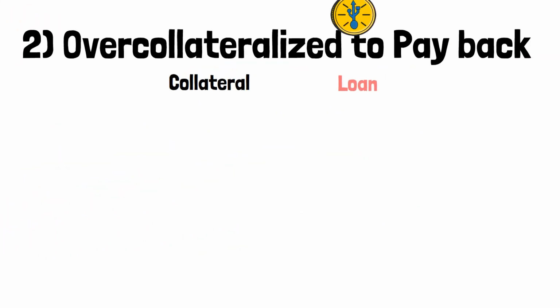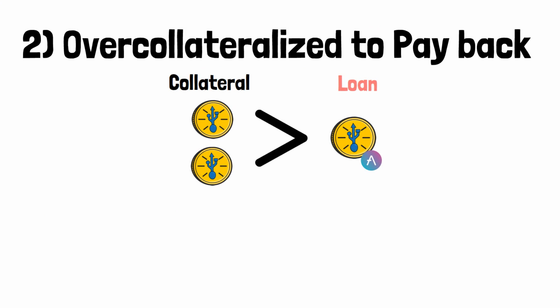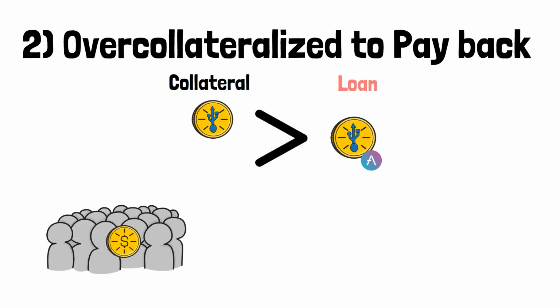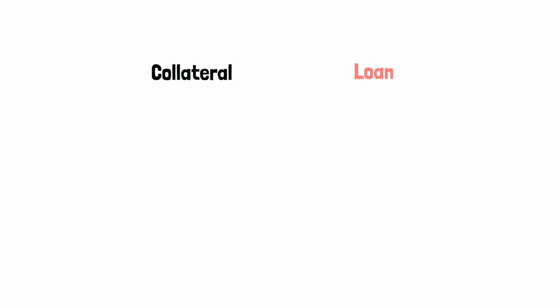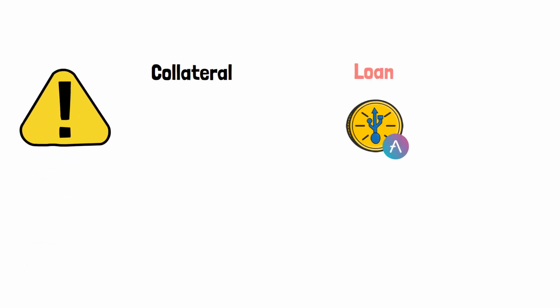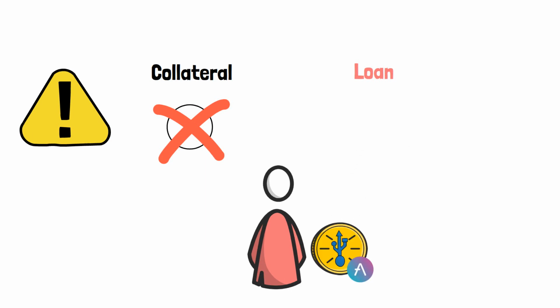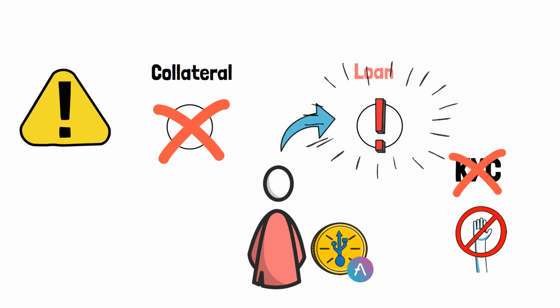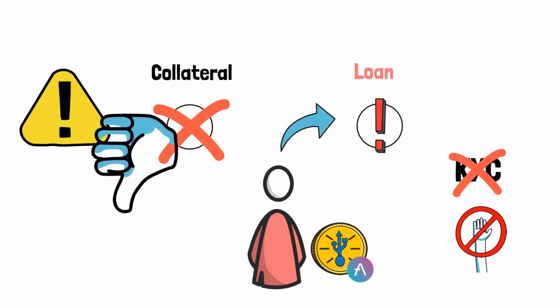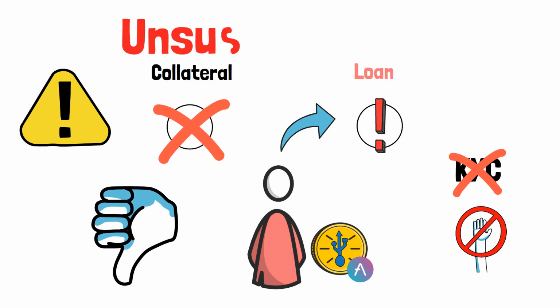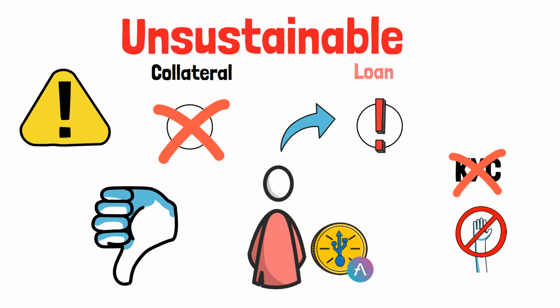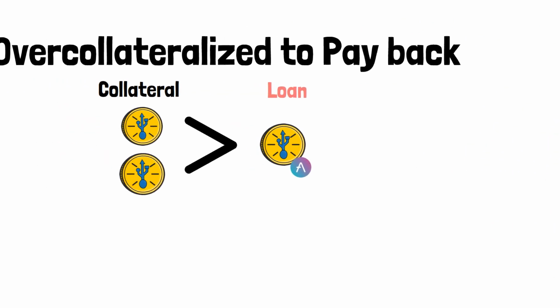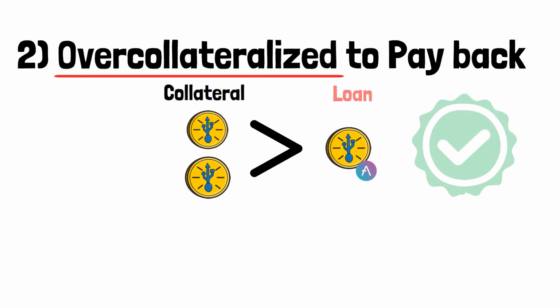Second, your loan needs to be over-collateralized because that way, Aave can always pay depositors back. So now imagine what would be the risks if Aave loans were not over-collateralized. People could request loans without collateral and just keep the borrowed money, and since Aave doesn't require KYC and is permissionless, there is currently no way to ensure that the borrower will pay the loan. Having this model, where people can just take loans and never pay them, is obviously unsustainable and pointless. That is why Aave's loans must be over-collateralized.